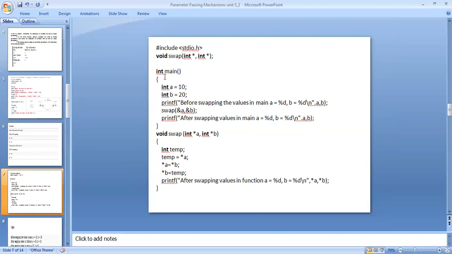And int main. The function starts with main, and the compiler also starts with the main function. And int means when you are taking int in main, 0 is written to be returned.